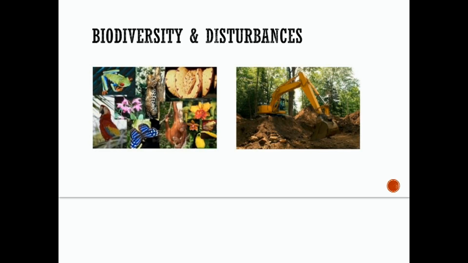Biodiversity and disturbances. So, some ecosystems are more stable than others, right? So, stable ecosystems are often able to maintain a state of balance due to this high level of biodiversity. The biodiversity of an ecosystem is the variation or differences among living organisms, plants, animals, everything within that ecosystem. So, this includes genetic variation among members of the same species, as well as the variety of different species within that ecosystem. The rainforest has a very high level of biodiversity.